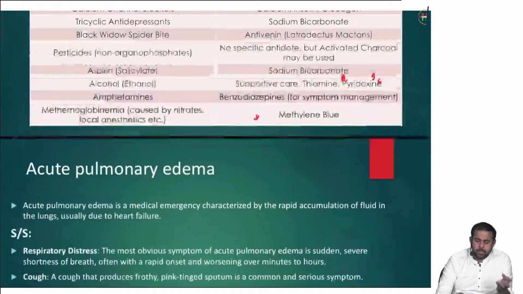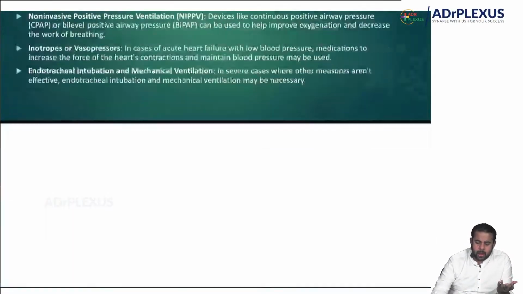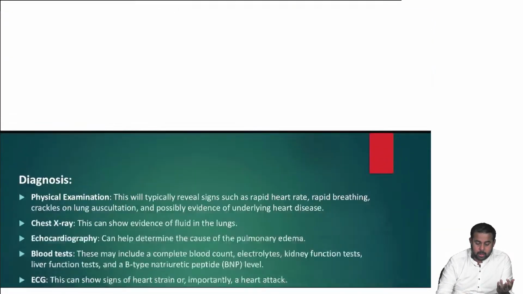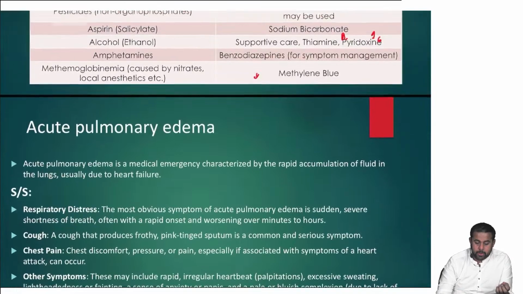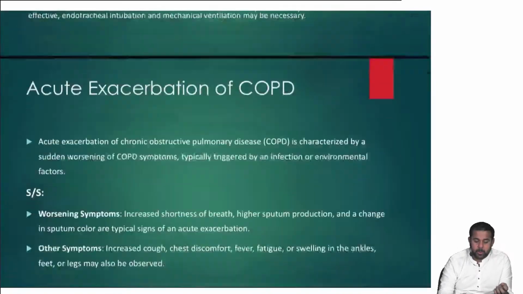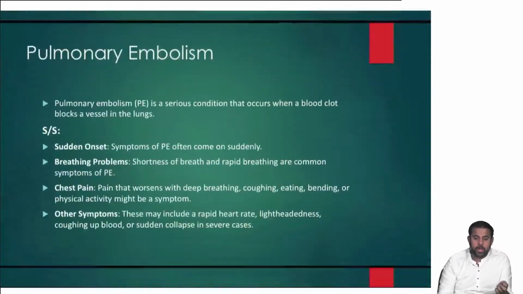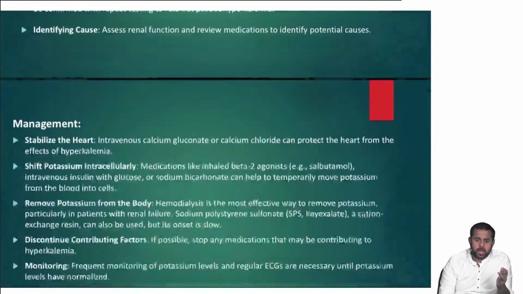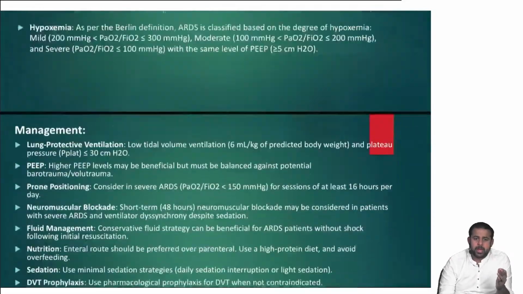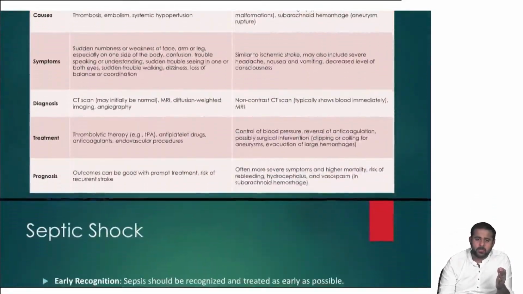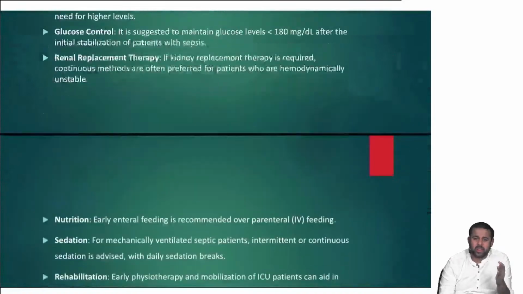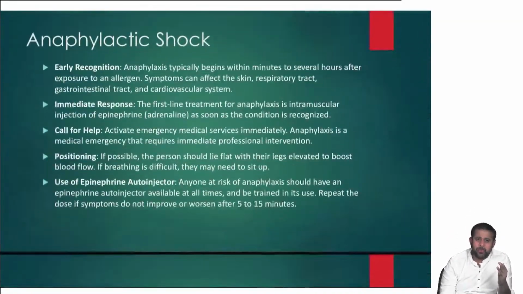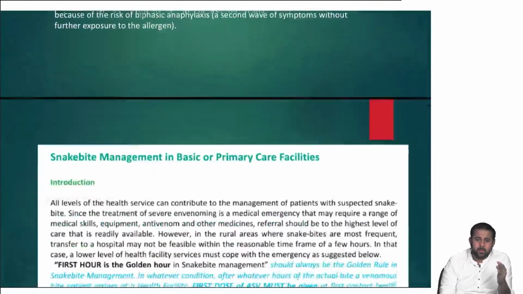Then coming to other topics. Other important topics like acute pulmonary edema, acute exacerbation of COPD, pulmonary embolism, and then hyperkalemia, ARDS, and important points about this: ischemic stroke, hemorrhagic stroke, septic shock. What are the surviving sepsis guidelines, and what is the ARDS net protocol? Then anaphylactic shock. How do you manage it?